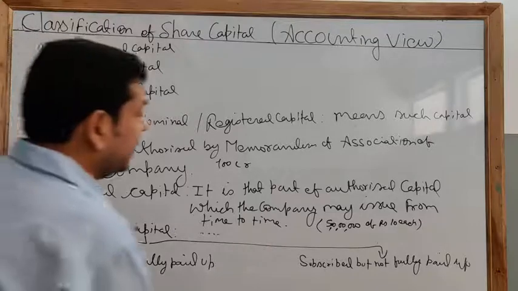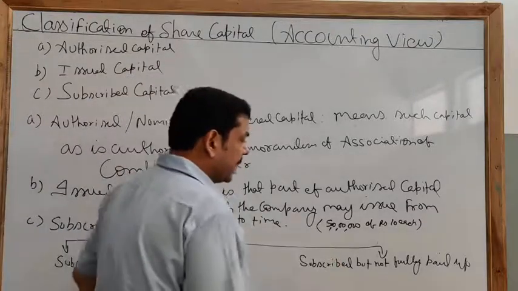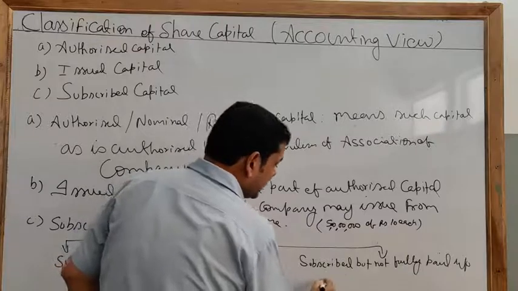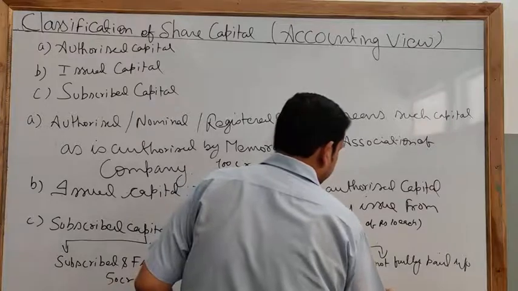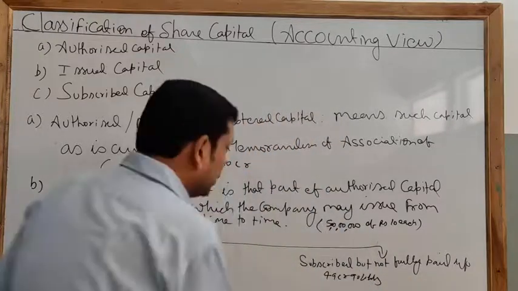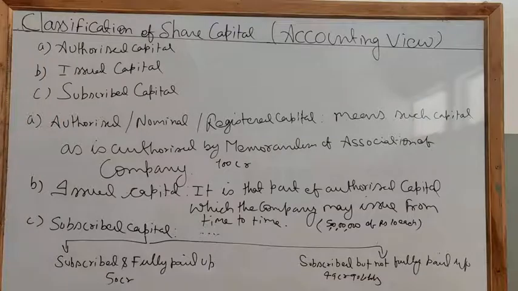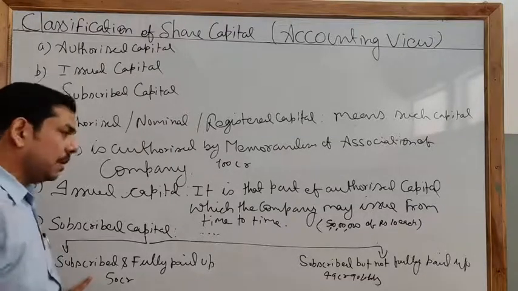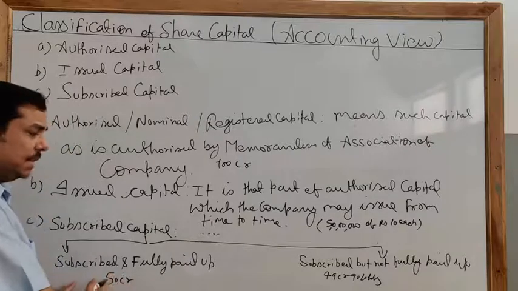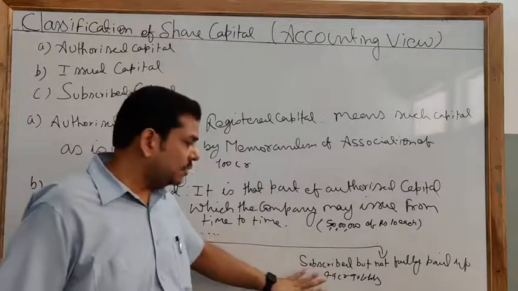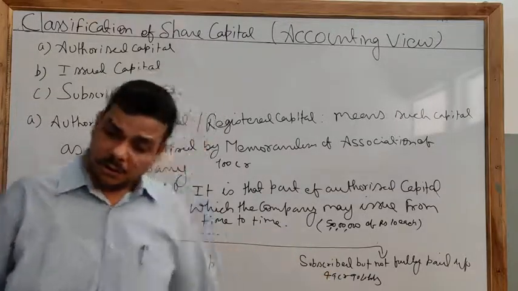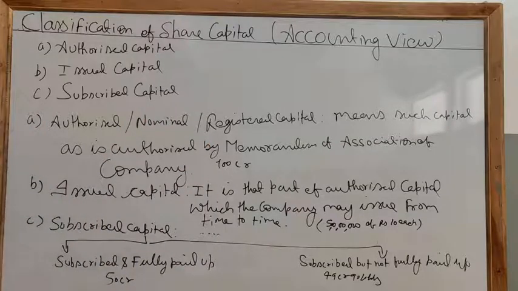Clear? For example, here the company has issued 50 crore of share capital, but the company has received only 49 crore and 90 lakhs. So here 10 lakh is subscribed but not fully paid up. Clear? This means you have called up the entire amount of 50 crore and members have paid up the entire amount. So this is called subscribed and fully paid up. When any member has not paid the full amount, this is called subscribed but not fully paid up. Clear?